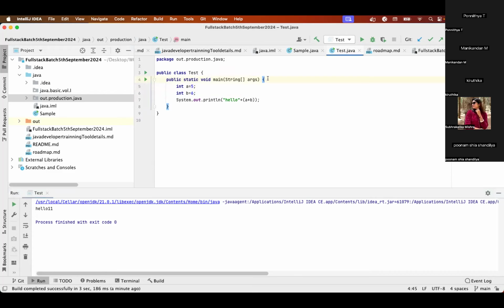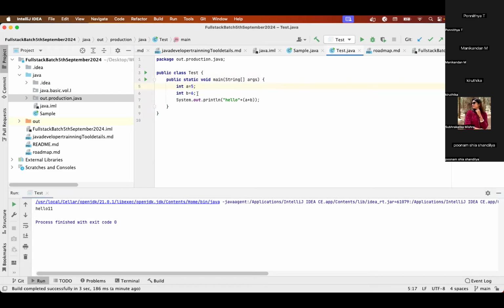Syntax means where to write what. Like I have opened these curly braces, I'm closing here. I'm opening these curly braces, I'm closing. Why am I opening this? Why am I closing here? There should be a grammar, right? A grammar will tell you exactly that after writing this, you have to do this. Once you declare a variable, you have to provide a semicolon. These are the rules, the syntax.